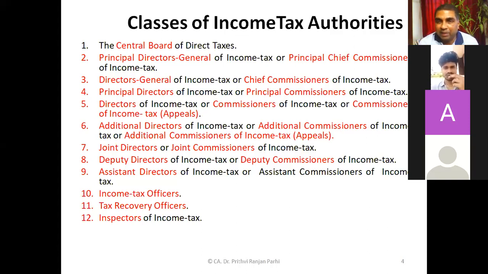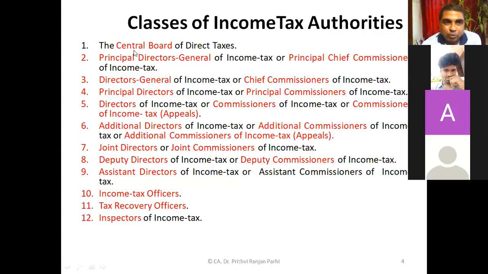If you go for appeal against the order of a particular assessing officer, you can go to the Commissioner of Income Tax Appeals. That is also called CIT Appeals. Then additional directors of income tax, additional commissioners of income tax, additional commissioners of income tax appeals. JDs are joint directors or JCs, joint commissioners of income tax. Deputy directors, deputy commissioners of income tax. Assistant directors, assistant commissioners of income tax. Then comes ITOs, the income tax officers. Then TROs, tax recovery officers. Then inspectors of income tax. All these are called income tax authorities.